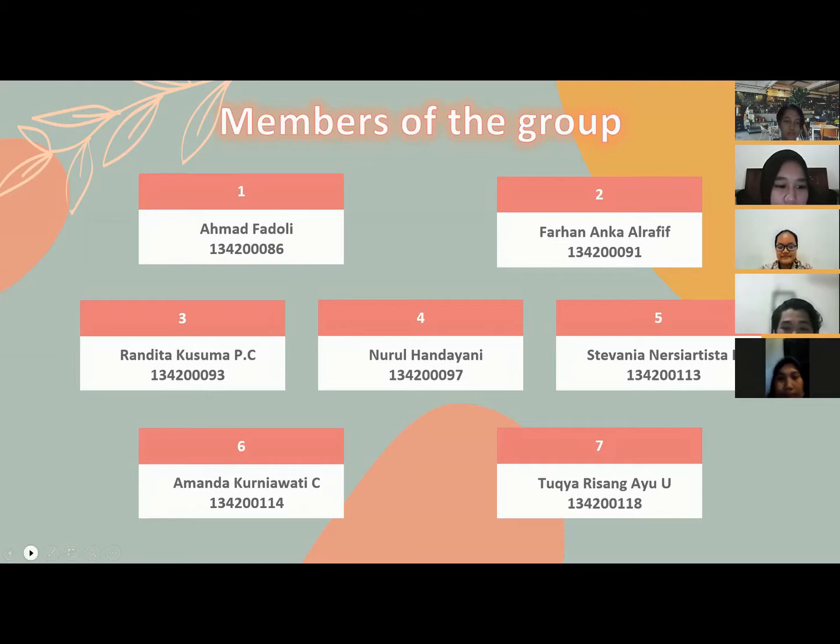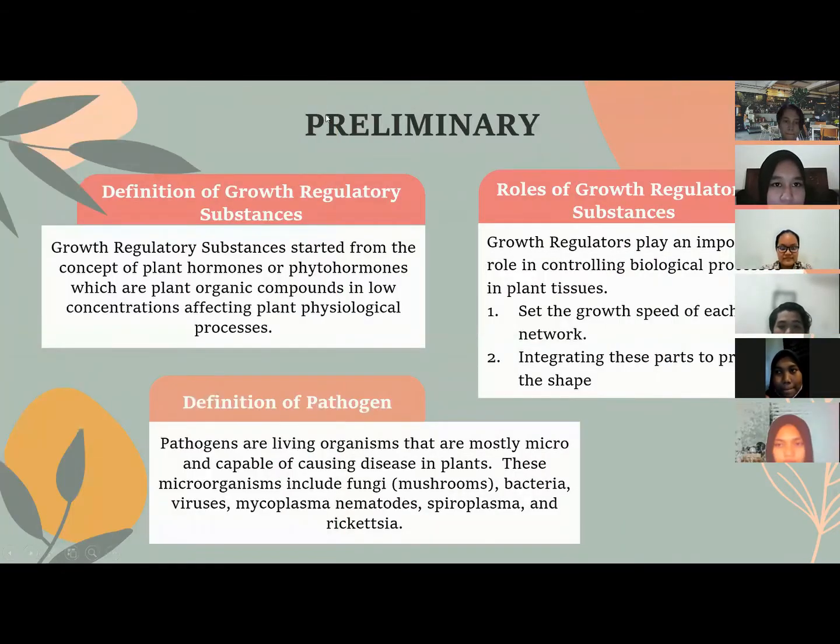To the material now. Preliminary definition of growth regulatory substance. Growth regulatory substance started from the concept of plant hormones or phytohormones, which are plant organic compounds in low concentration affecting plant physiological processes.